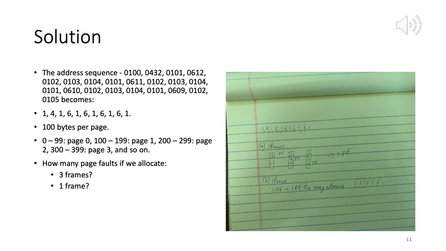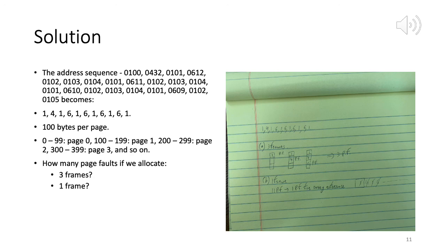That's how this works. Therefore, for 100 the page number is page 1. For 609 it's page 6. This is how we extrapolate the page numbers from the addresses.